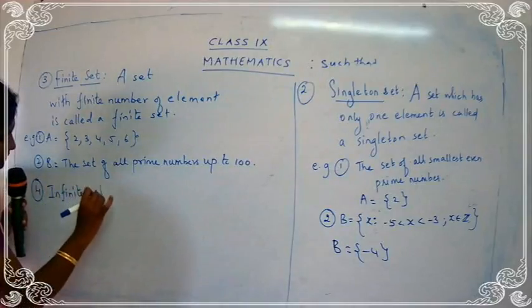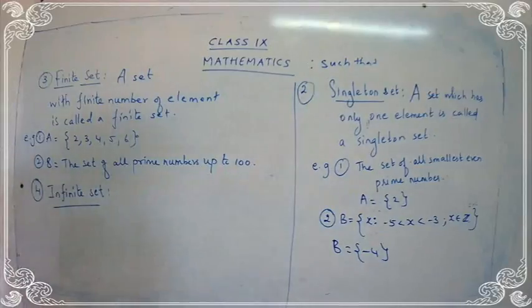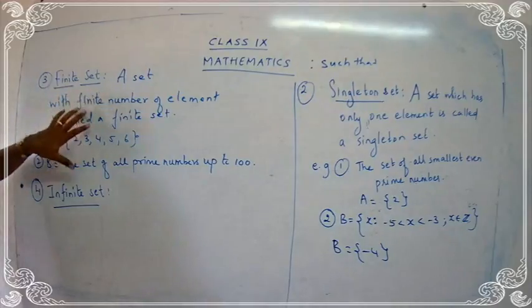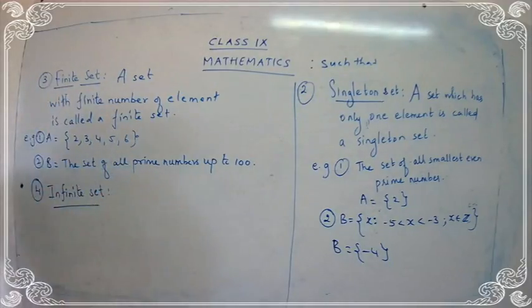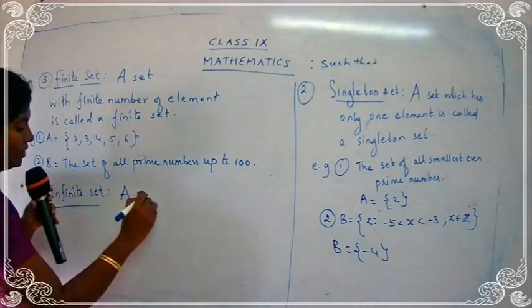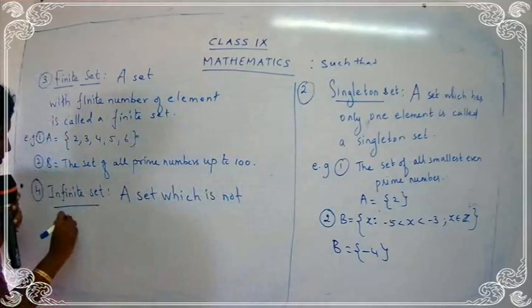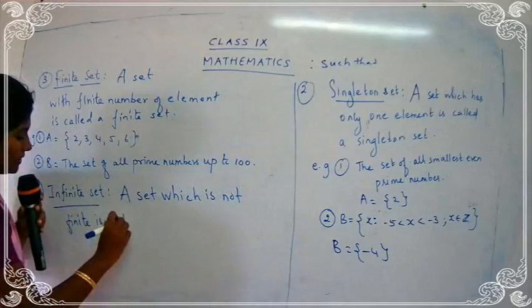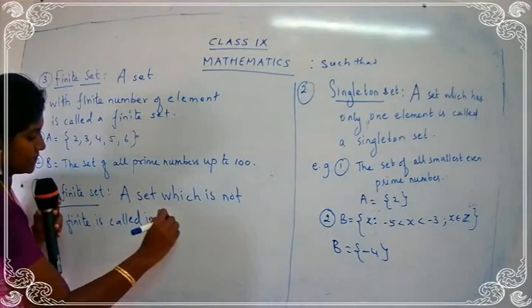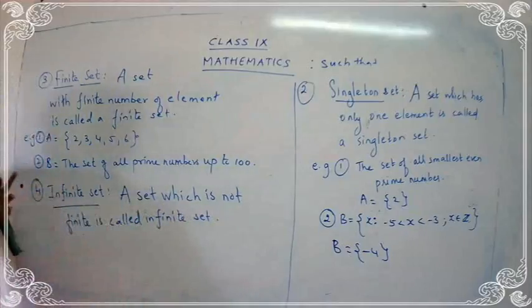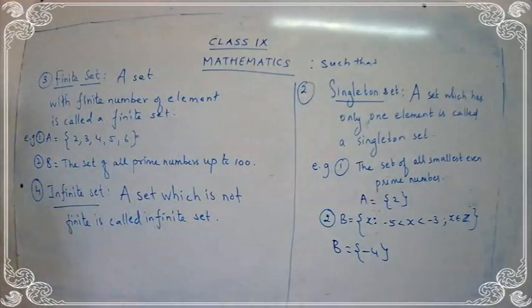Infinite set. Fourth one, give the heading as infinite set. Okay, write down. Next one, infinite set. It's the opposite. Finite is the set with finite number of elements. What will be the definition for infinite? A set which is not finite is called an infinite set.